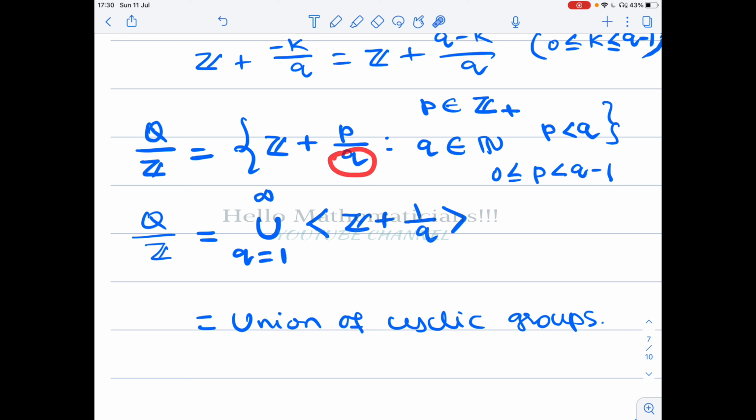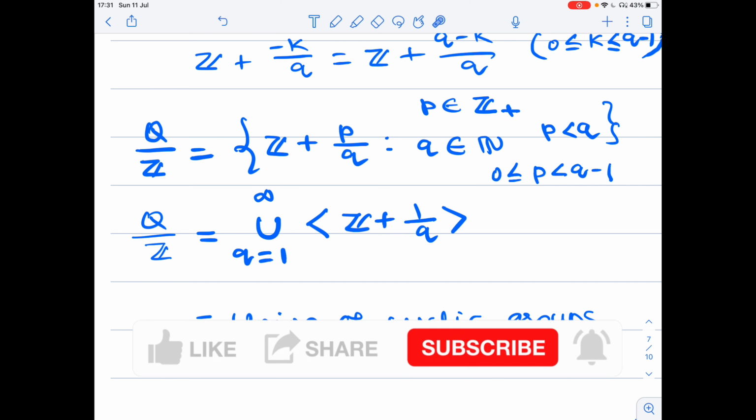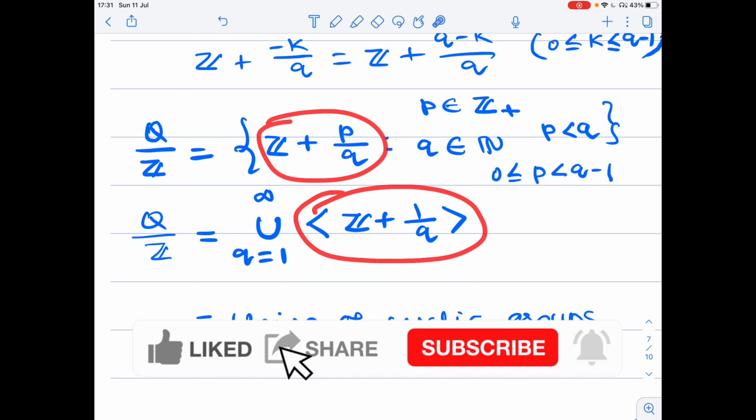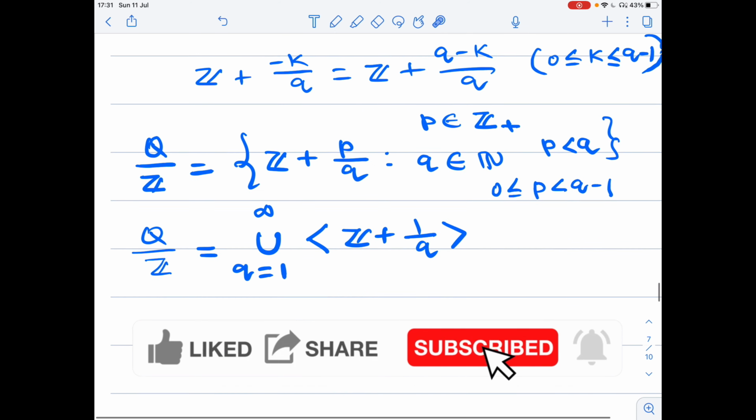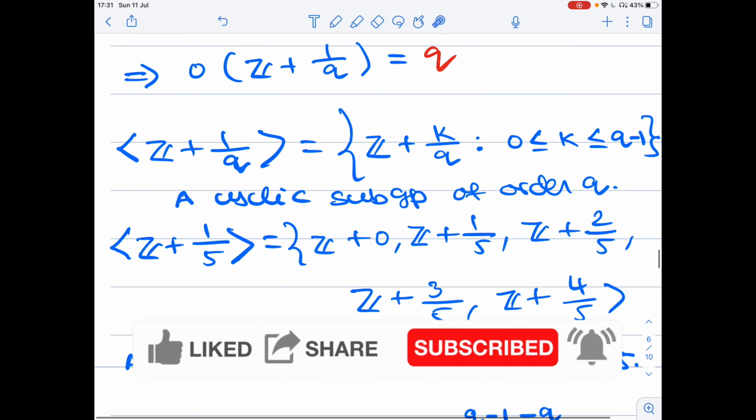Q is any natural number, but p can be any number between 0 and q minus 1. Therefore, once you fix a q, the possible numerators are 0 to q minus 1, so the elements z plus 0, z plus 1 by q, z plus 2 by q, up to z plus q minus 1 by q belong to the subgroup generated by z plus 1 by q. That is what we just proved.